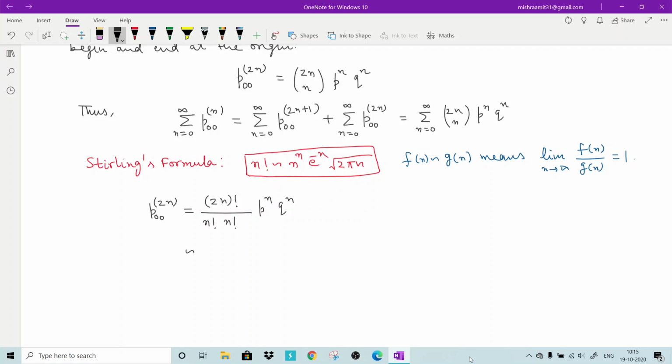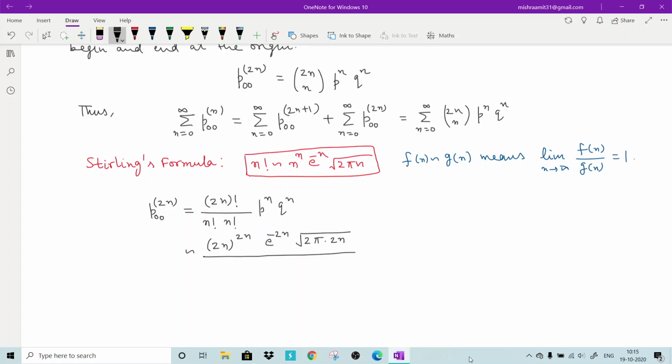If you approximate factorial 2n, it will give you 2n to the power 2n, e to the power minus 2n, square root of 2 pi into 2n. So the numerator factorial 2n I have replaced by this function using the Stirling formula.